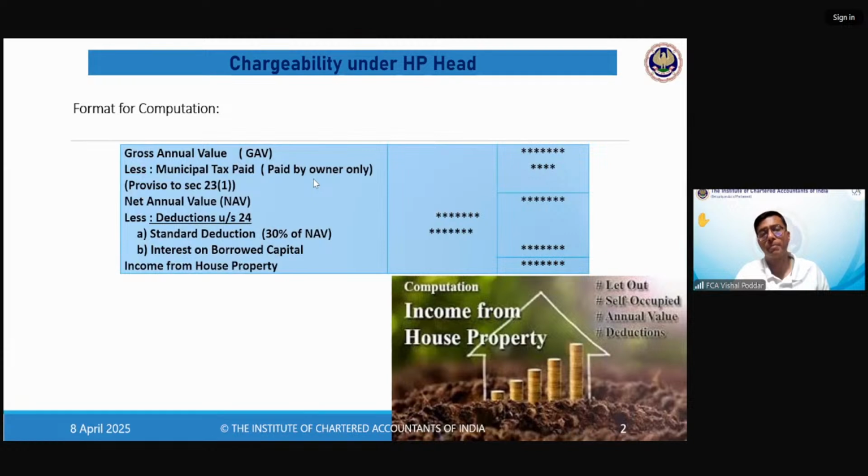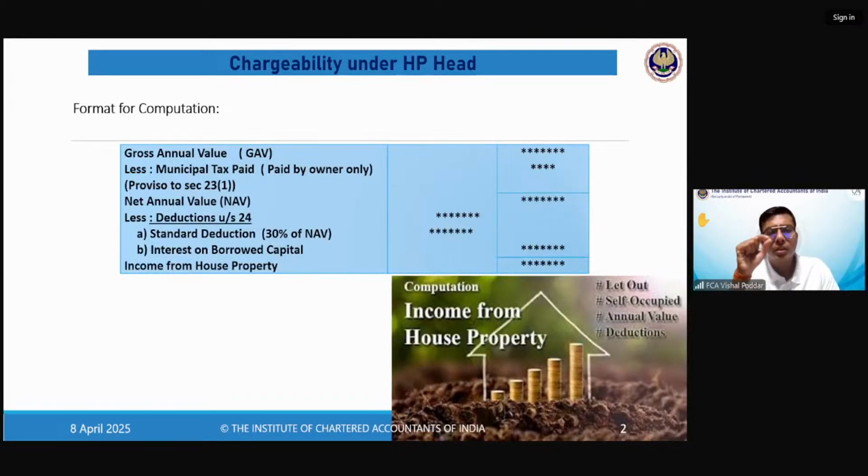Second most important point, it should be paid by the owner. Now you'll say, sir, what is so special in this? Why this condition is given, or what can be the other side of this? So the answer is, I am the owner of this property. I have given this property to you on rent. So you are my tenant. Now there is a possibility that between us, it has been agreed that whatever is the municipal tax, you will pay. And you agree because you need my property on rent. So I have dictated the terms and I've said that you are giving me my rent, and also whatever is the municipal tax, you have to pay it. In this scenario, the law will not allow you to deduct it.